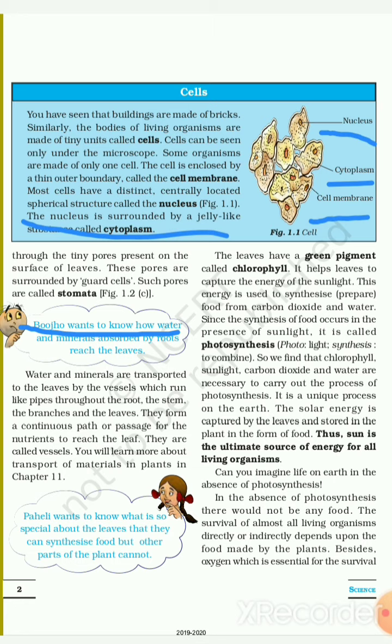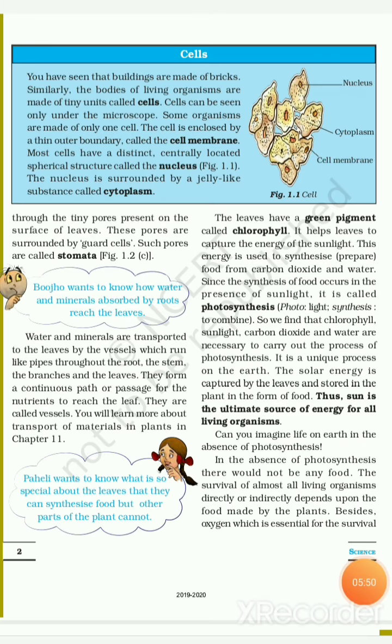These cells perform different kinds of functions in our body. Some cells guard these pores. Those cells are known as guard cells. So this is how plants get carbon dioxide from the surroundings.